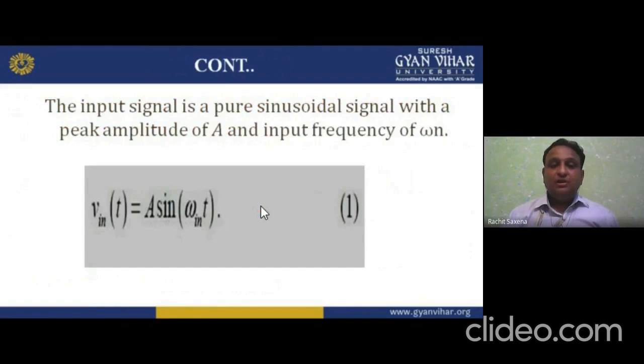Now, the input signal is a pure sinusoidal signal with a peak amplitude, a pure sine wave with peak amplitude A. For example, we always write V equals Vm sin omega t. So it means the input signal is a pure sine wave with a peak amplitude of A and input frequency of omega. So we can write V input of t equals A sin omega input t. This is your wave equation in the form of sine.